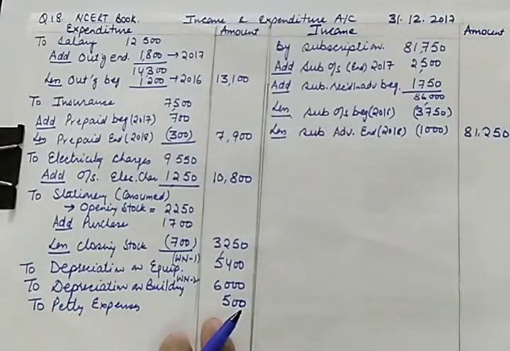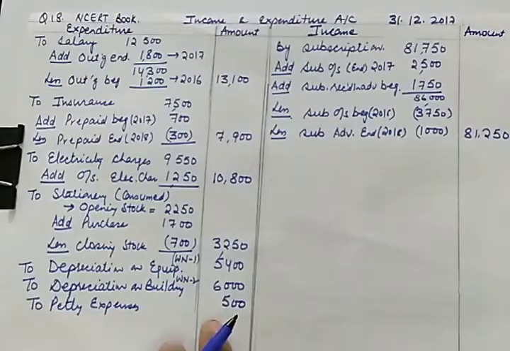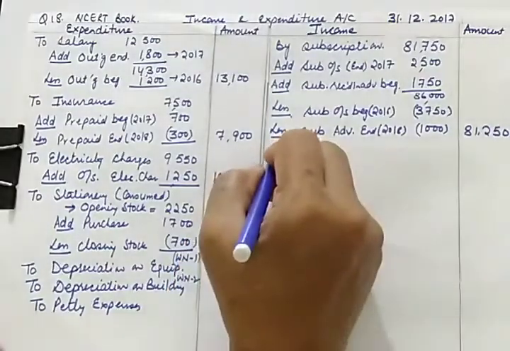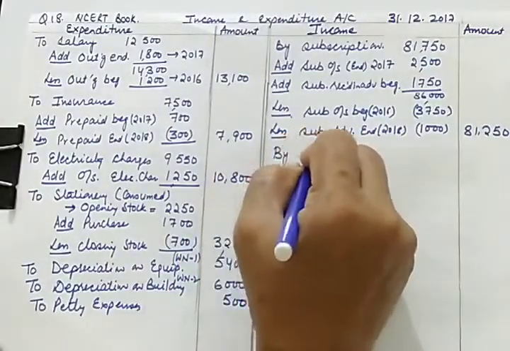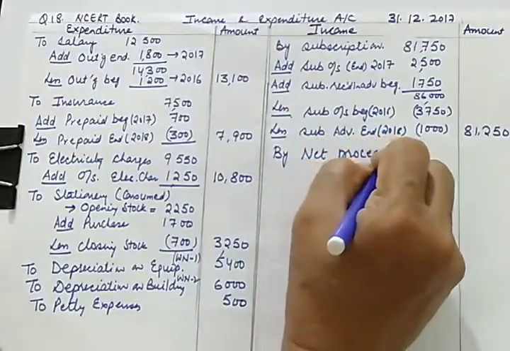Then expenses on charity show. I told you 2 items are given to us relating to charity show, proceeds of charity show and expenses on charity show. So here proceeds are more, so we can mention here net proceeds from charity show.